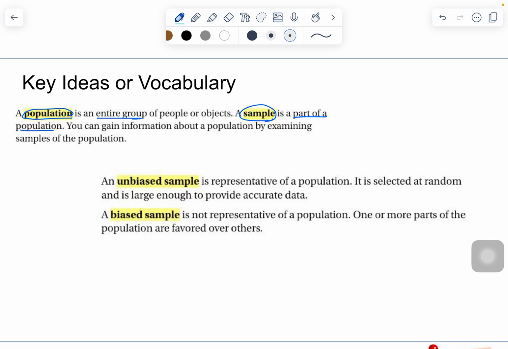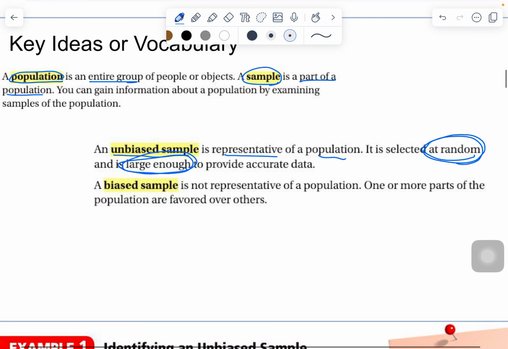Now we've got unbiased samples, which are good. They represent the population. They are selected, this is important, at random, and it is large enough to provide accurate data. So you can't just survey 2 people, right? You're going to want to survey 20, 30 people. The other thing is that it's got to be done at random. Okay, more on that in a little bit. I'll explain what that means.